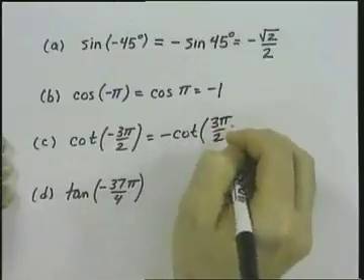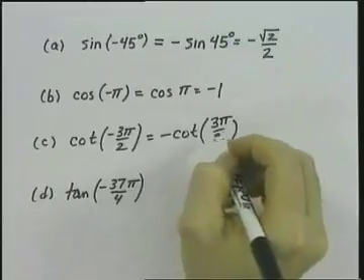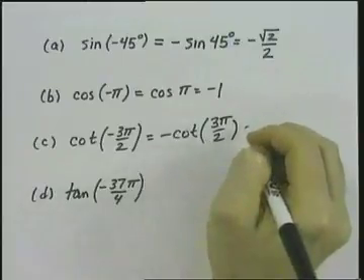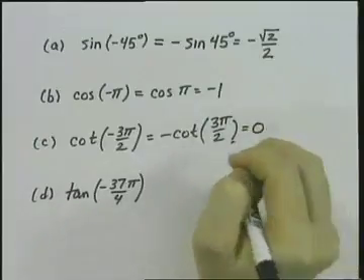The cotangent of negative 3 pi over 2 is going to equal the negative cotangent of positive 3 pi over 2. Remember, the cotangent of 3 pi over 2 is equal to 0, so the negative cotangent of 3 pi over 2 will also be 0.